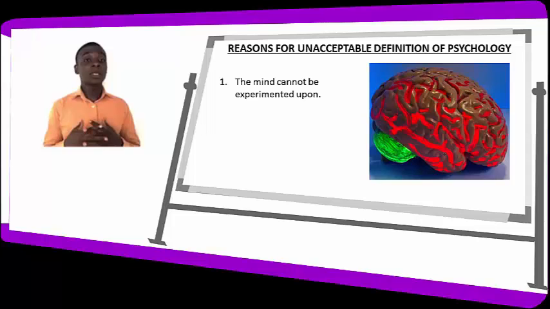So psychologists are saying that if psychology is a scientific study of the mind, we know that the mind cannot be experimented on. We cannot get the human mind and experiment on it to find out their thoughts, beliefs and feelings. If that can't be done while the human is still alive, then this definition is not applicable to them. Most psychologists would not agree to this definition because of this.